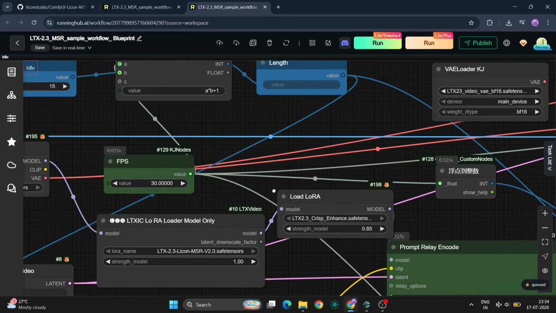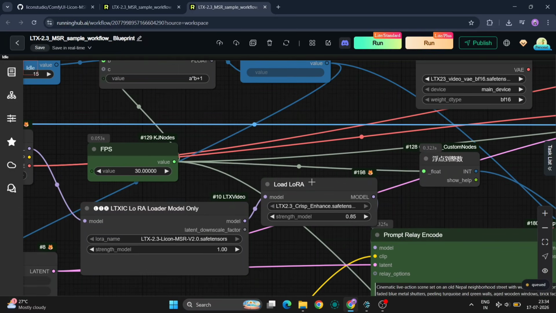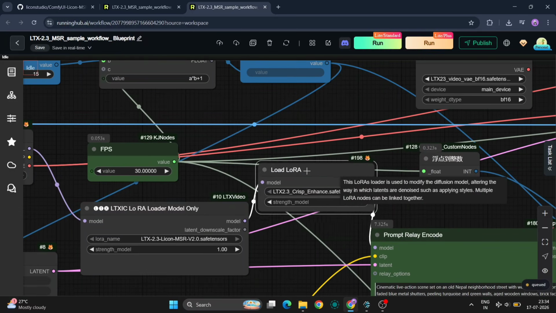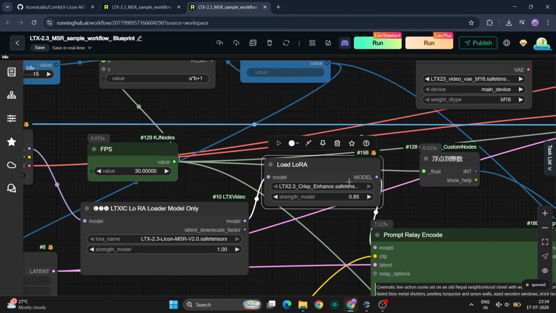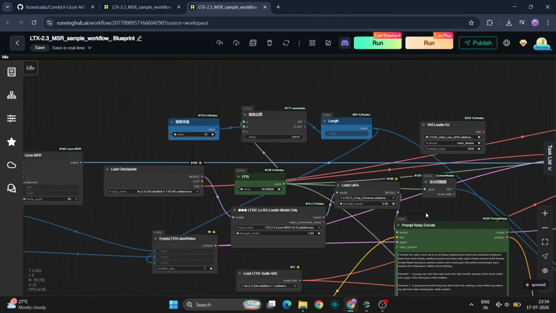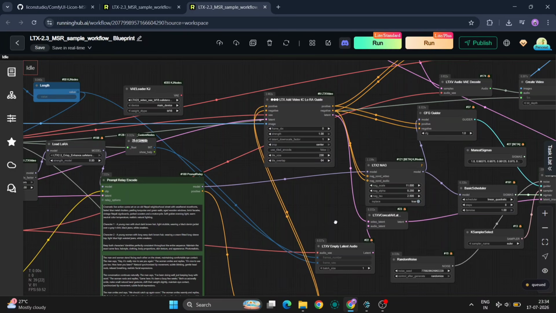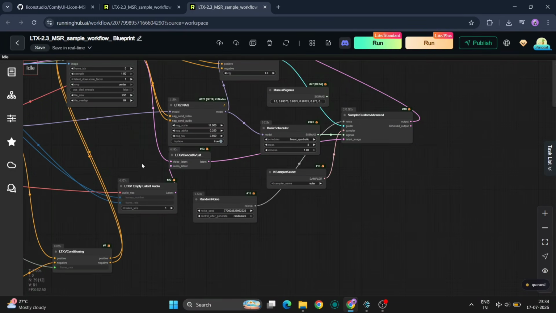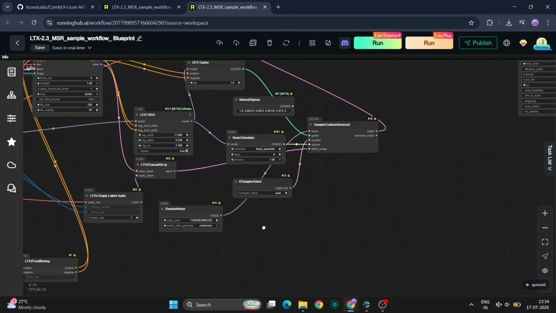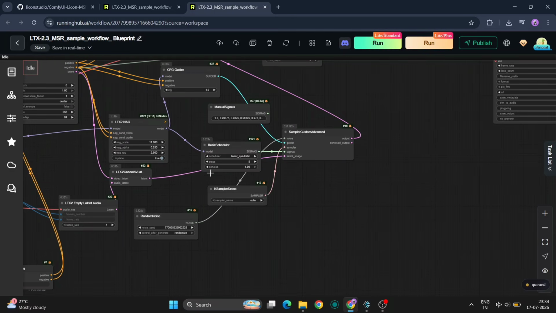For the final test, I increased the resolution to 1,600 pixels and lowered the frame rate to 30 frames per second because rendering at 50 or 60 frames per second can use a lot more VRAM depending on your graphics card. Everything else remains the same, including the Euler sampler. Here's the final result.